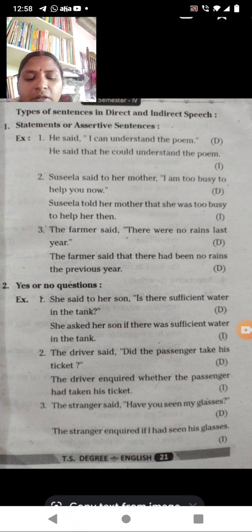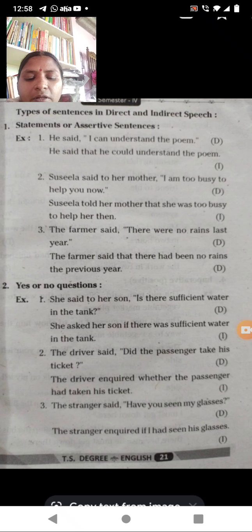This is direct speech. Why? Because you are going to listen to what the mother is going to tell you. The next one is: she asked her son if there was sufficient water in the tank. What the mother is asking is whether sufficient water is there or not in the tank.